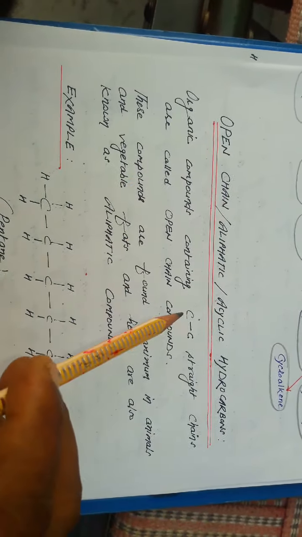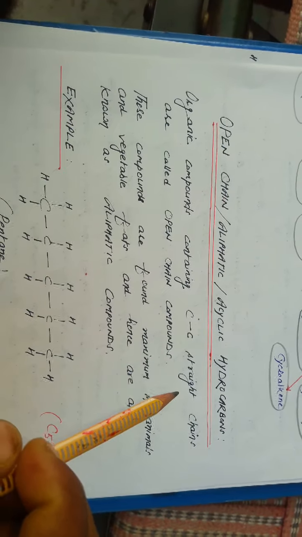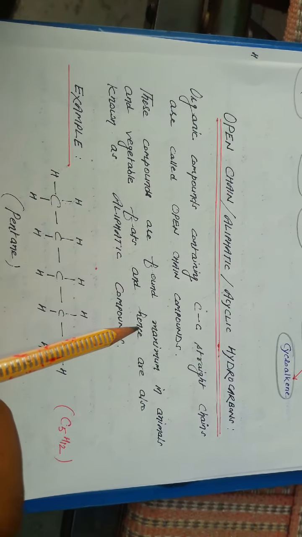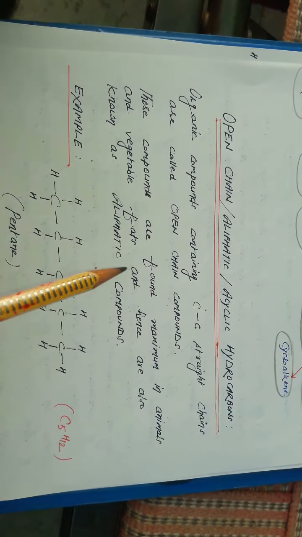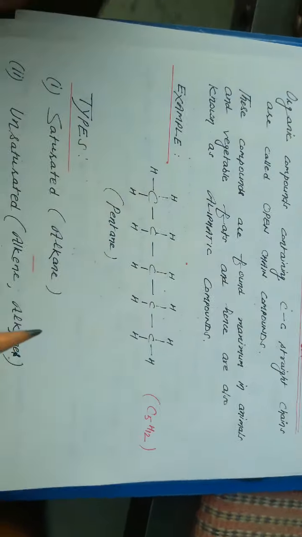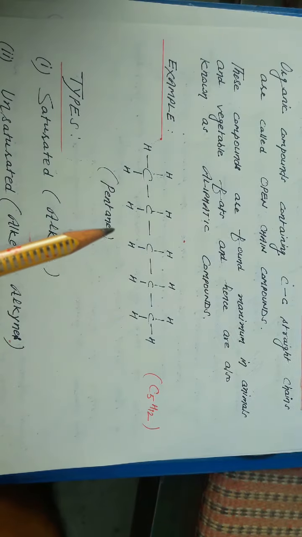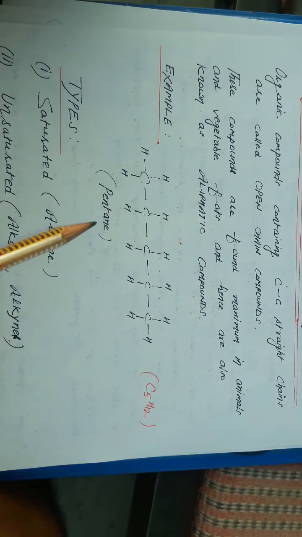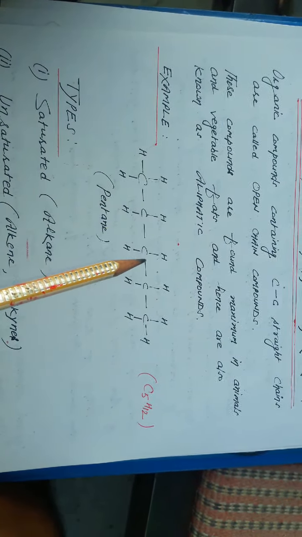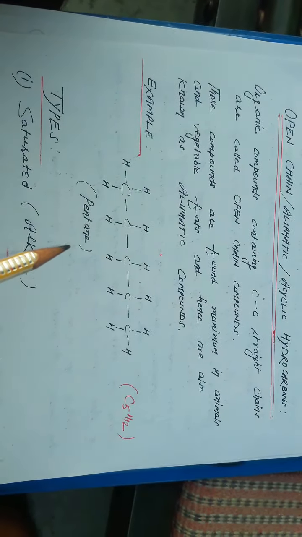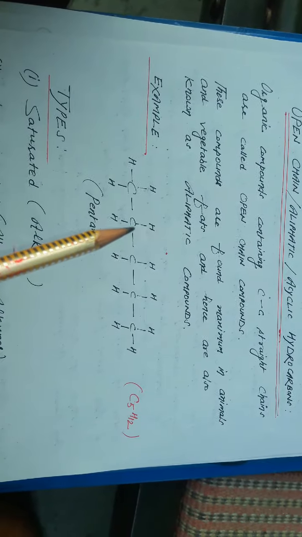The organic compounds containing carbon-carbon straight or continuous chains are called open chain compounds. These compounds are found maximum in animal and vegetable fats, and hence are also known as aliphatic compounds. A simple example I am giving you is pentane. In this you can see all carbons are linked with single bonds. So pentane is actually an open chain aliphatic or acyclic hydrocarbon.